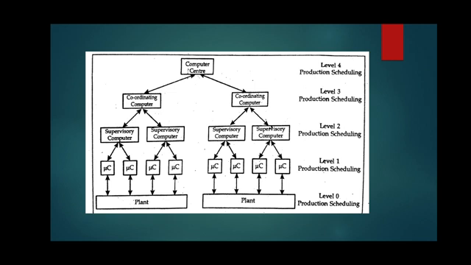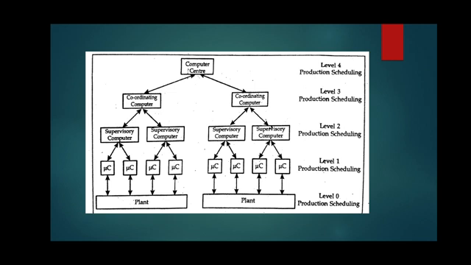So if a single lathe machine is present, then the level of control will be level 0. Here only one machine control is required, and as the system becomes more sophisticated, the control level goes on increasing.